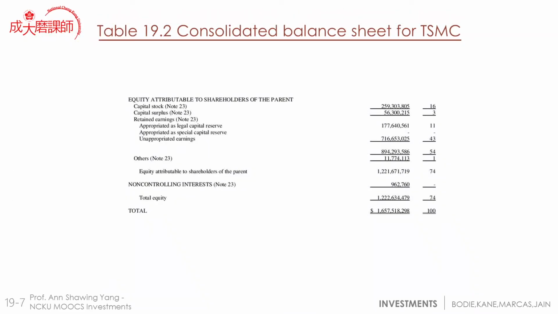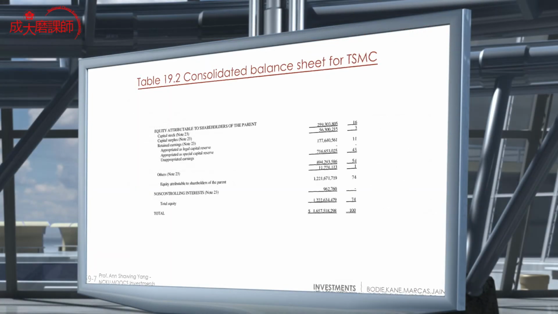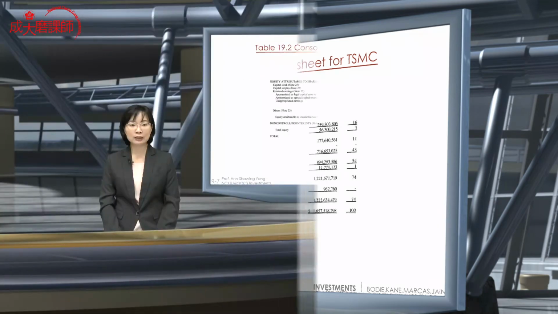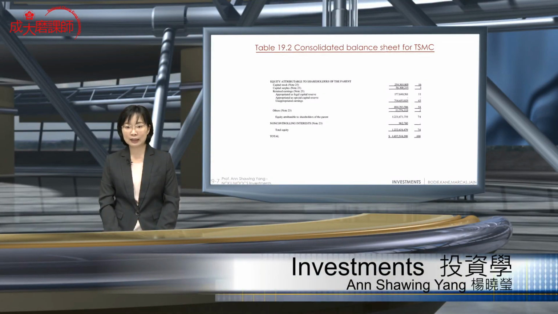And furthermore, we have equity, equity attributable to shareholders of the parent, because TSMC is a big group, so they have the parent company and the subsidiary companies. To the parent, we have capital stock at 16%, capital surplus at 3%, and retained earnings, where we have appropriated as legal capital reserve at 11%, appropriated as special capital reserve, and unappropriated earnings and others.